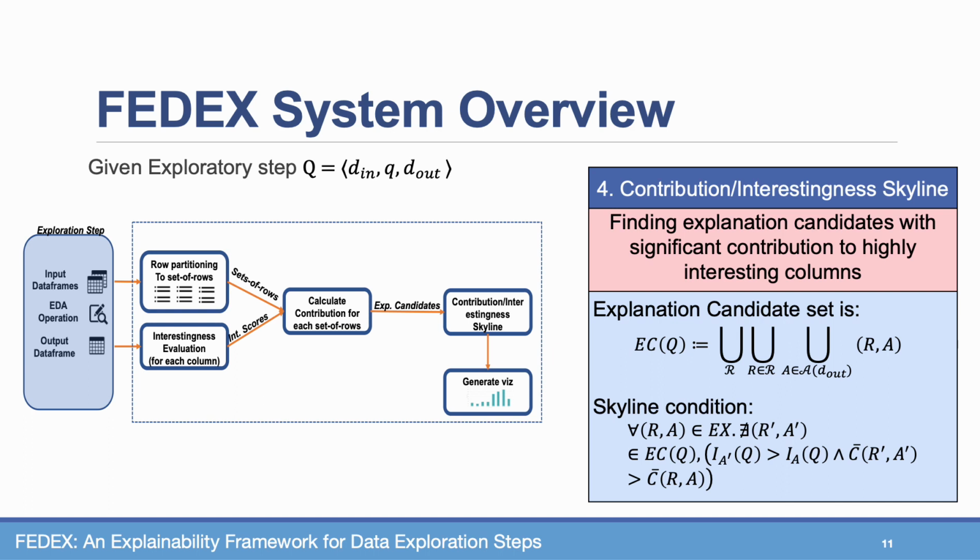By this stage, FedEx has computed the contribution scores for each set of rows in each partition to every column in the output data frame DOut. We next want to balance the trade-off between contribution and interestingness. We do so using the skyline operator, which outputs only the dominating tuples of sets of rows and columns, R and A. Namely, there is no other set of rows, R tag, with a higher contribution to another column, A tag, which is more interesting than A.